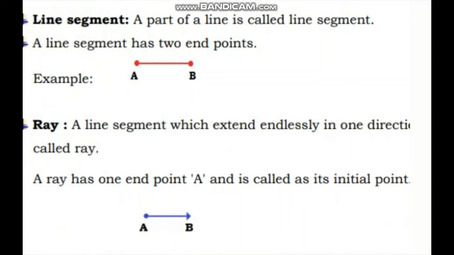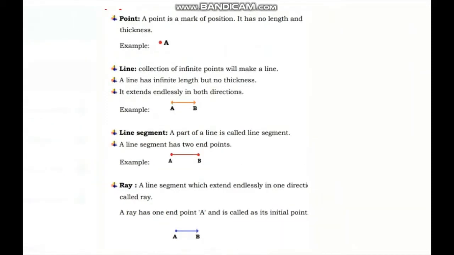Next is ray. What is meant by a ray? A line segment which extends endlessly in one direction is called a ray. A ray has one end point, A. The end point A is also called the initial point. Okay, understood?